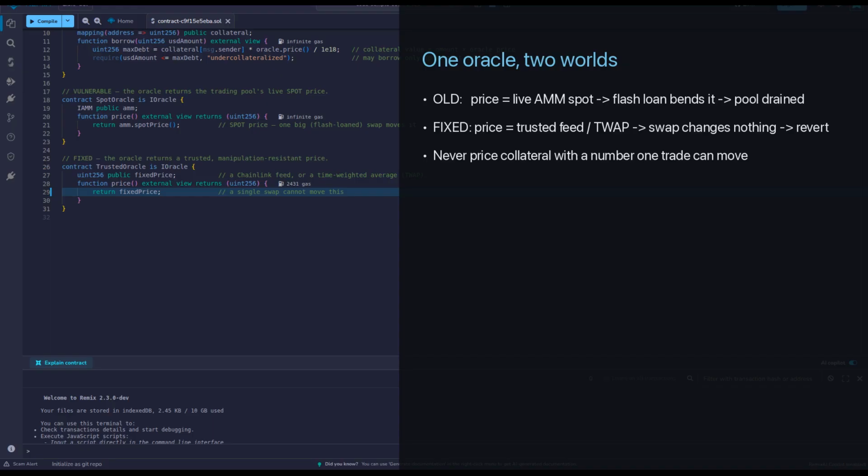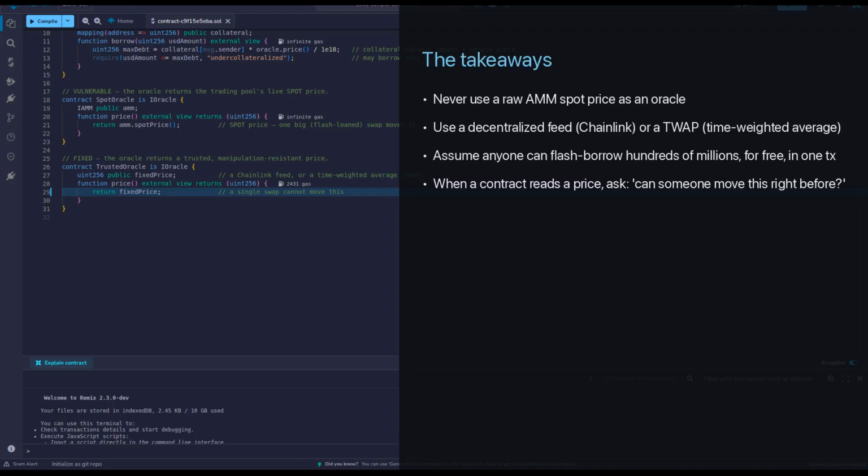The rule underneath is worth memorizing. Never price collateral with a number a single trade can move. The takeaways. Never use a raw trading pool spot price as an oracle. It's manipulable in a single transaction. Use a decentralized feed like Chainlink or a time-weighted average that smooths out single block swaps. Assume any attacker can flash borrow hundreds of millions for free within one transaction. And whenever a contract reads a price, ask: could someone move this right before they use it?